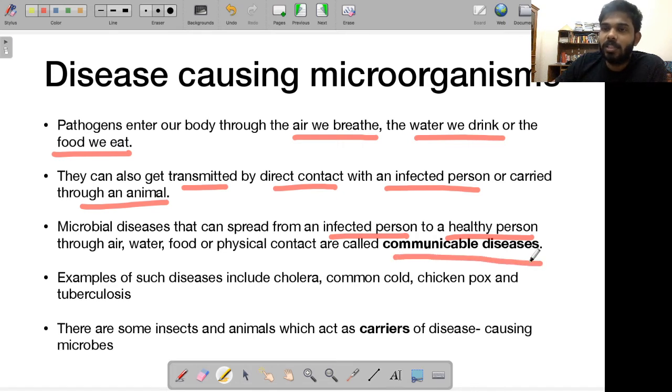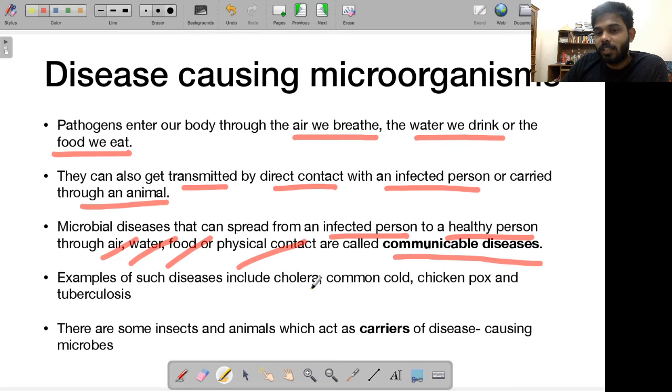disease. Okay, so these diseases can be spread through air, through water, through food, or through physical contact like shaking hands, or maybe sexual contact. So in these ways, these diseases can be spread from one person to the other. Okay, so such diseases are called communicable diseases.